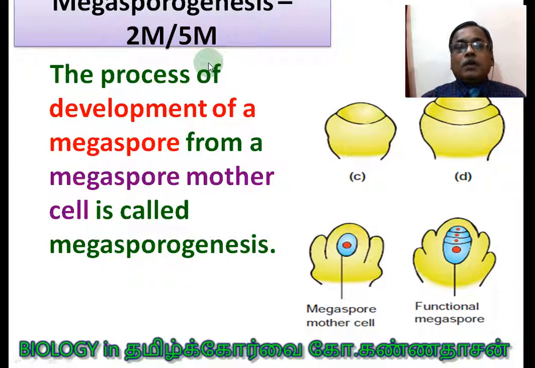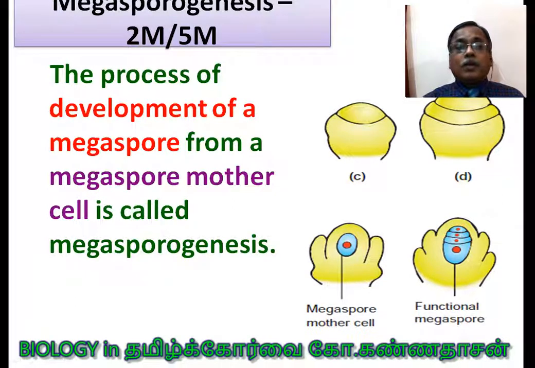Describe megasporogenesis, 5-mark. The process of development of a megaspore. Okay, this is the megaspore mother cell, then this is the megaspore. So the development of megaspore from a megaspore mother cell, this is also called as MMC. MMC, Madras Medical College.